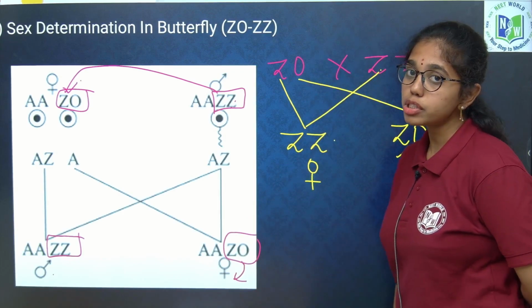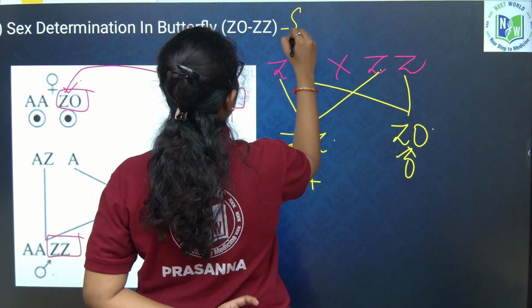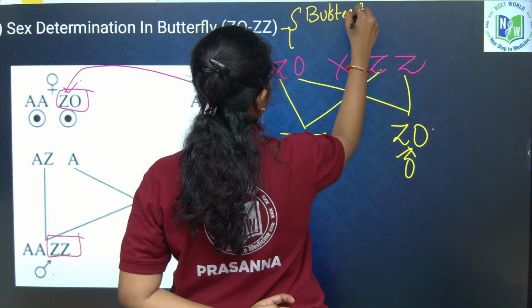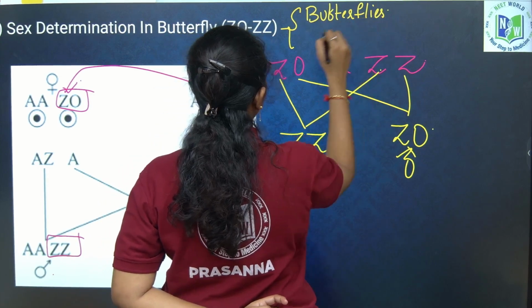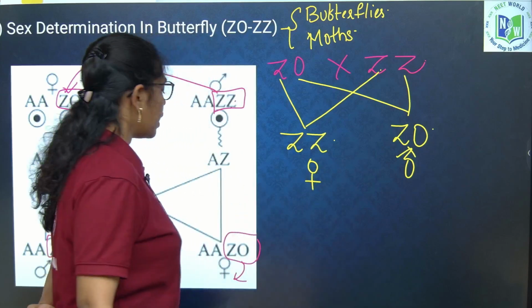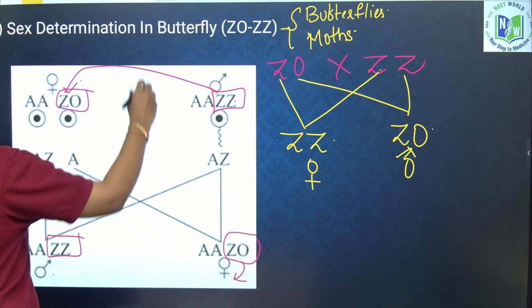And the examples you have to remember for this type of sex determination are butterflies and moths. This is what you have to remember for this type of sex determination.